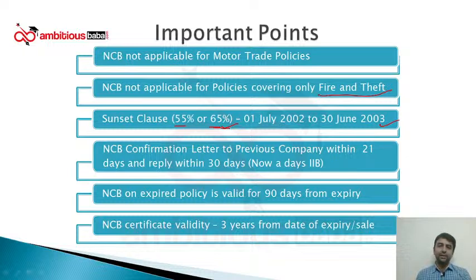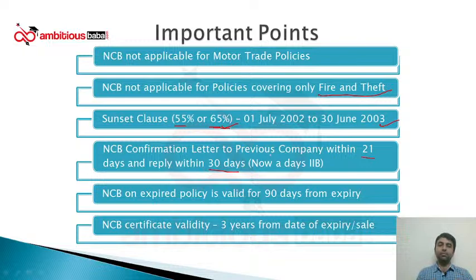Right? Next point is NCB confirmation letter to the previous company within 21 days and reply within 30 days. What is this? This is required for every insurer. It is a compulsory guideline for every insurance company who is accepting a policy on the basis of a declaration of NCB.